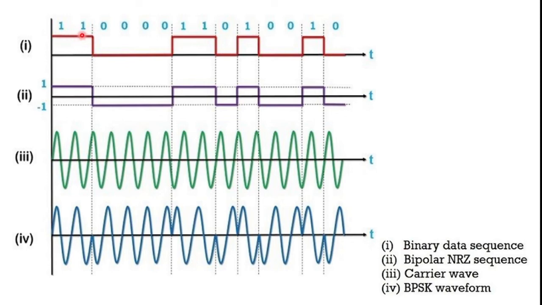So here, binary bit 0, the low data, is represented by a 180-degree phase shift, and binary bit 1 is represented by a 0-degree phase shift. Similarly for the rest.